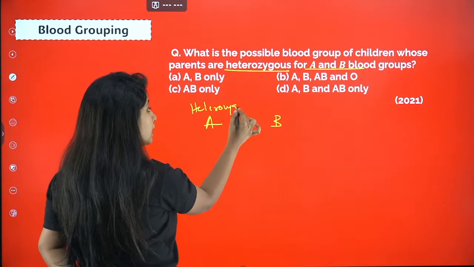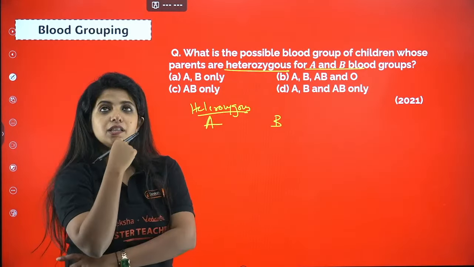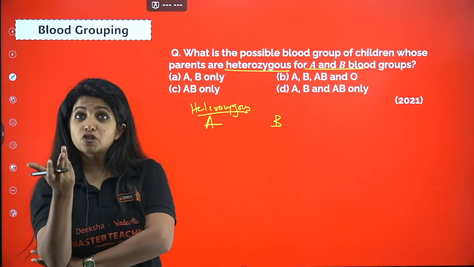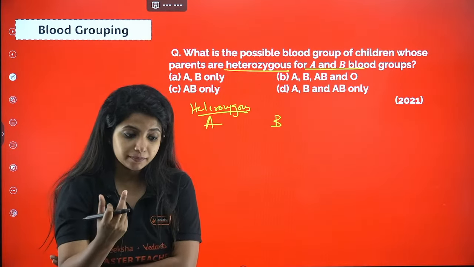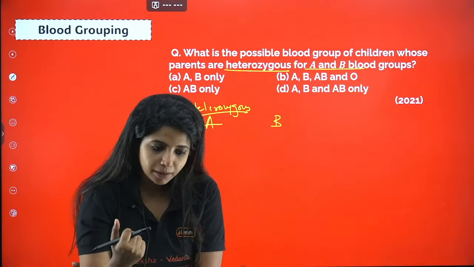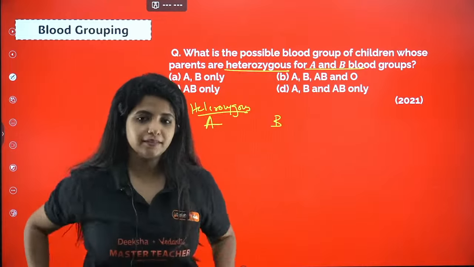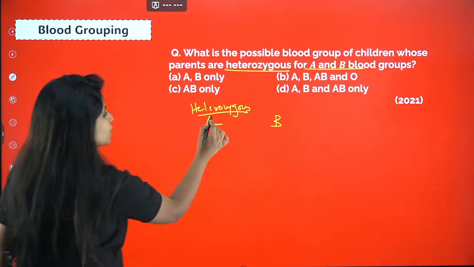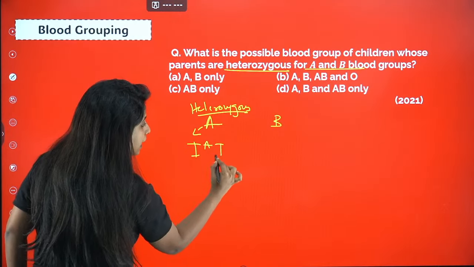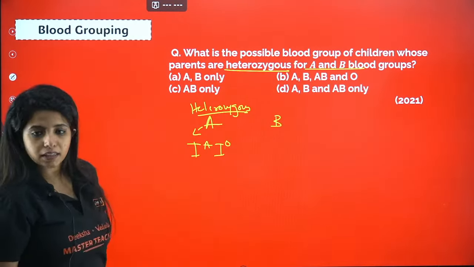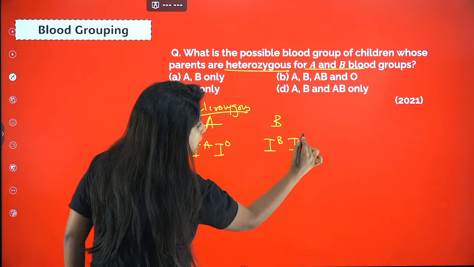What do you mean by heterozygous condition? The alleles should not be the same. Heterozygous for A means it is I A, I O. This is the heterozygous condition. And heterozygous B means I B, I O.